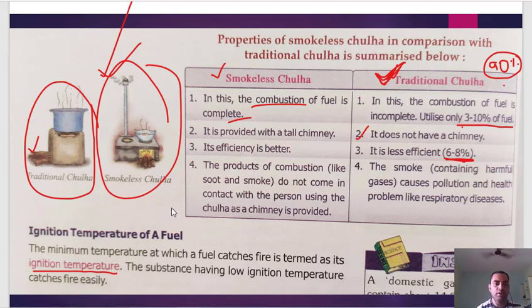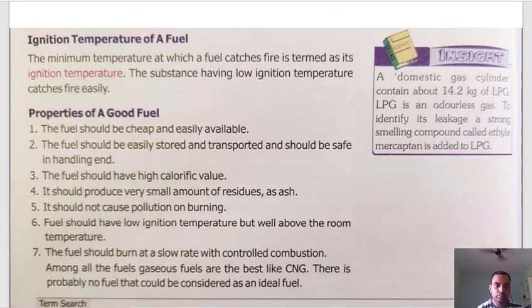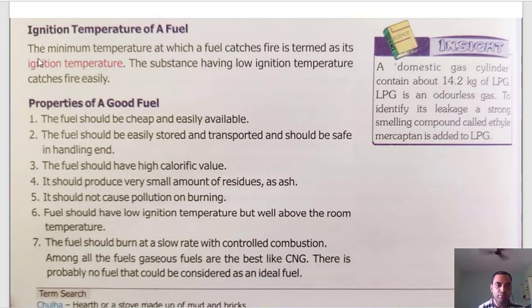Okay. Different fuels have different ignition temperatures. Suppose petrol, diesel, kerosene, whatever the sources of fuel may be, they do have different ignition temperatures. Ignition temperature of a fuel, this one I have already covered. Yeah. Properties of a good fuel.